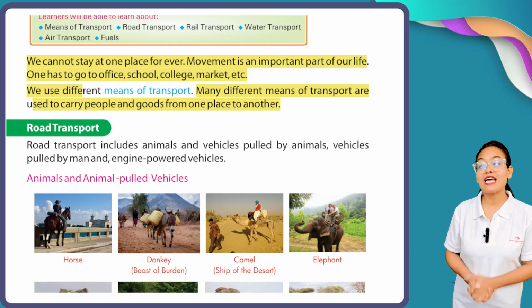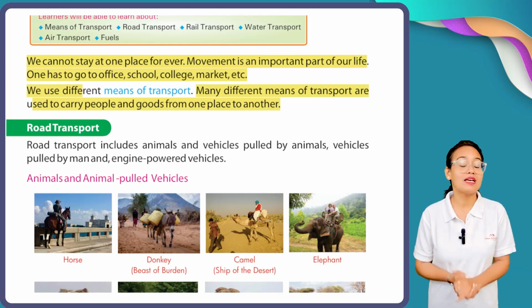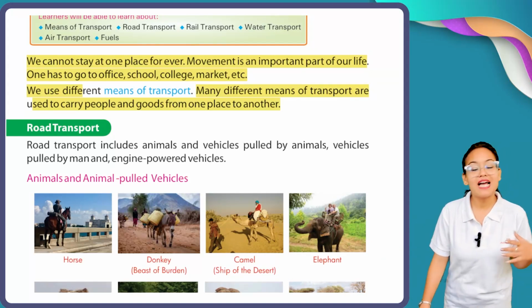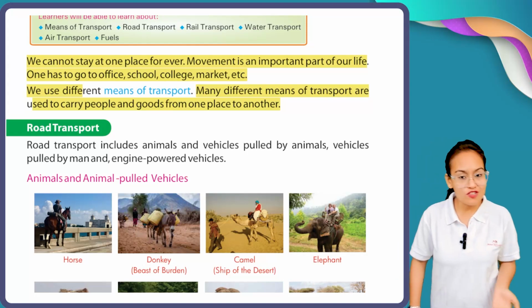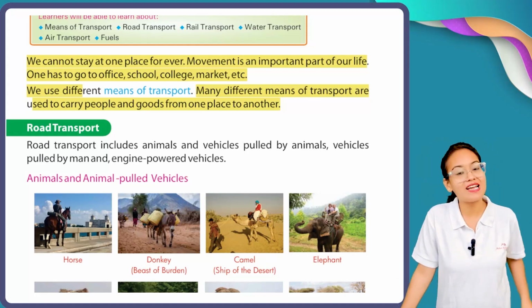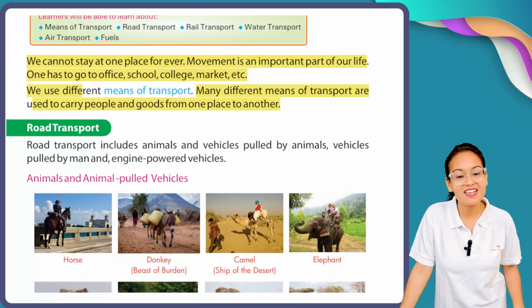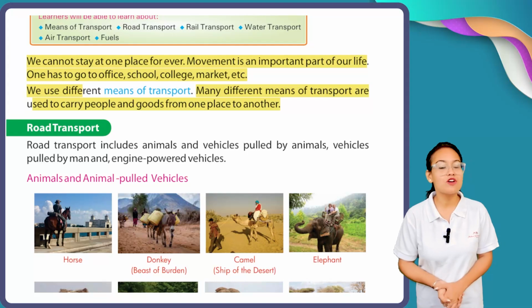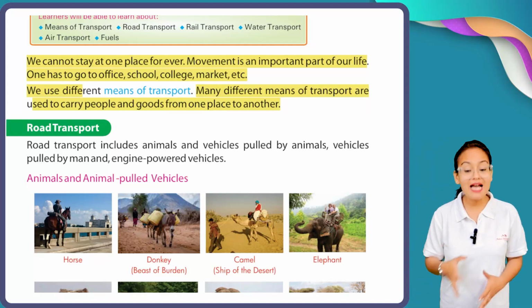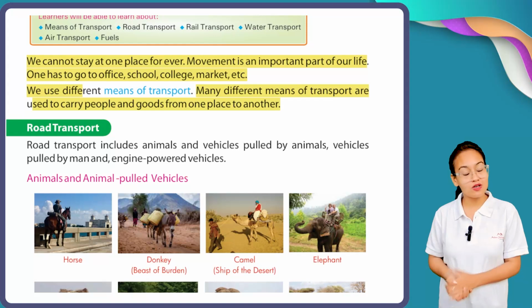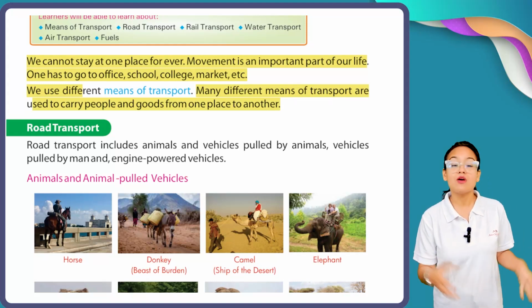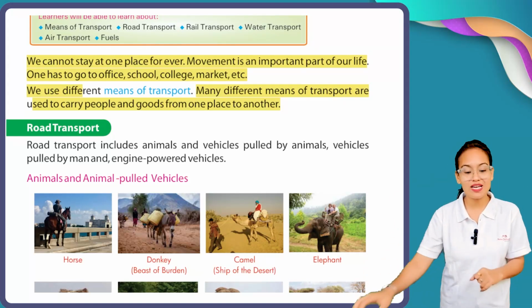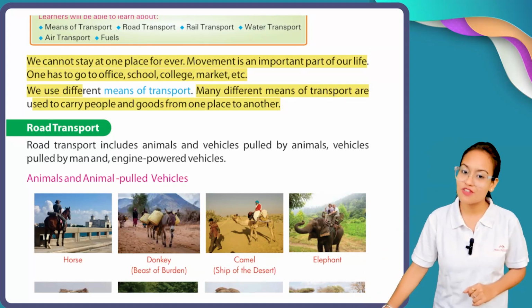You know, my dear children, any person in this world can't stay at one place forever. They have to go to school, they have to go to offices, they have to go traveling, etc. They need movement in their life. So for this movement, we use different modes of transport. And why do we need these modes of transport? Because they carry people as well as goods from one place to another place. So let's see what are the different means of transport.